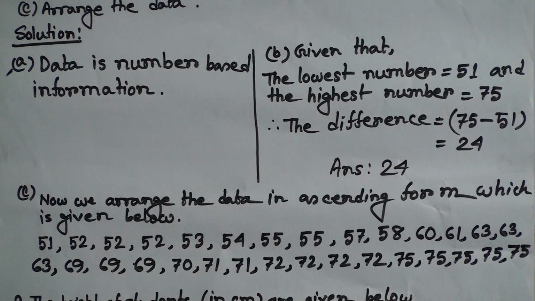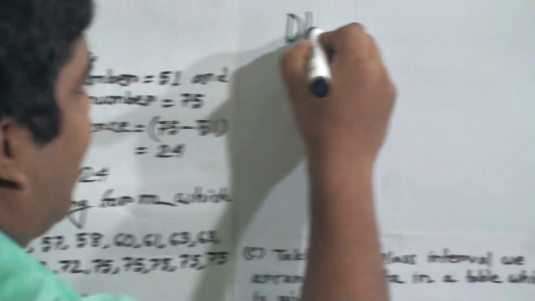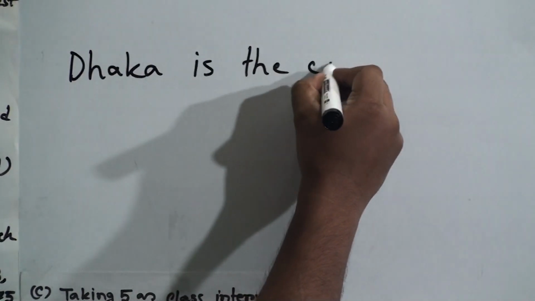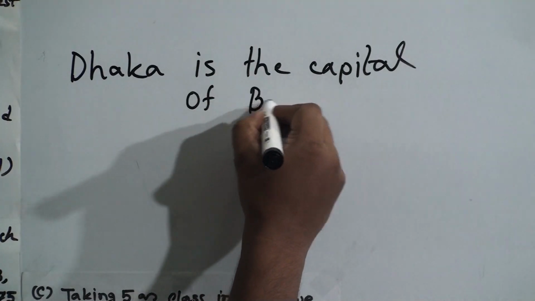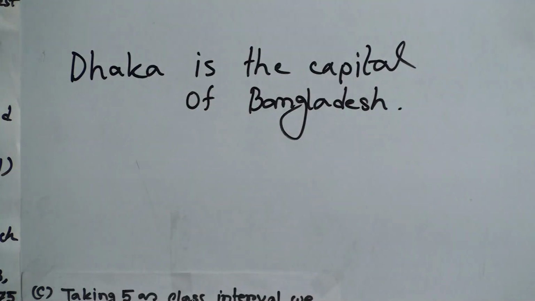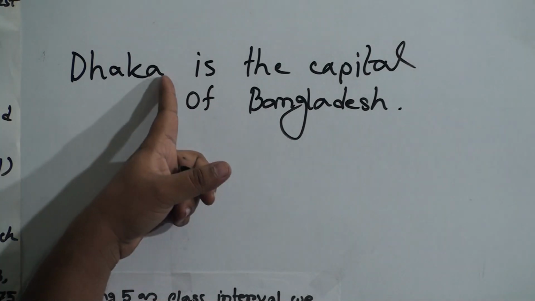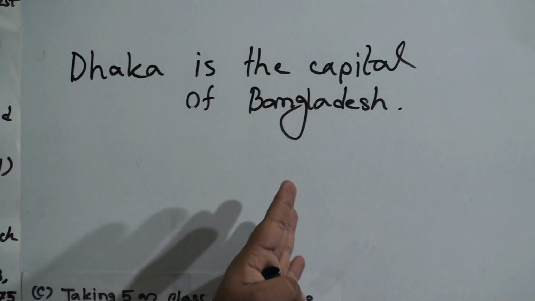So do you want some examples? Yes, please notice, Dhaka is the capital of Bangladesh. Dear students, notice, Dhaka is the capital of Bangladesh. This is information, but not data, because there is no number here.